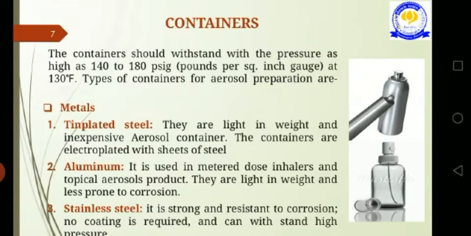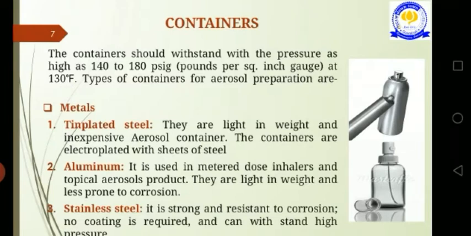Okay. Next we see the metering valve components. In the metering valve components, first is the ferrule or mounting cup. This ferrule or mounting cup is used to attach the valve properly to the container, and it is made up of tin plated steel, although aluminium can be used in the mounting cup.